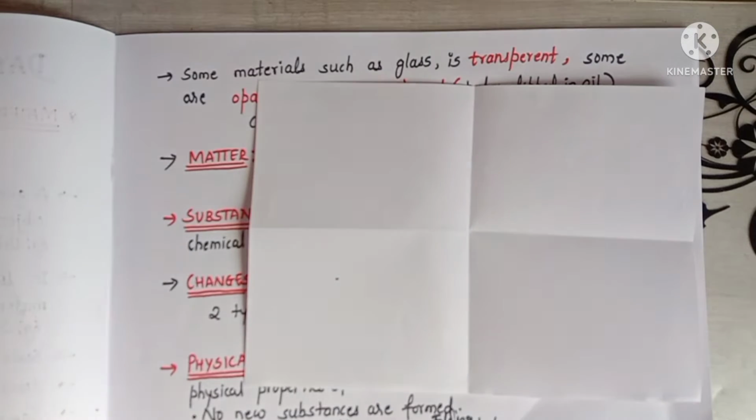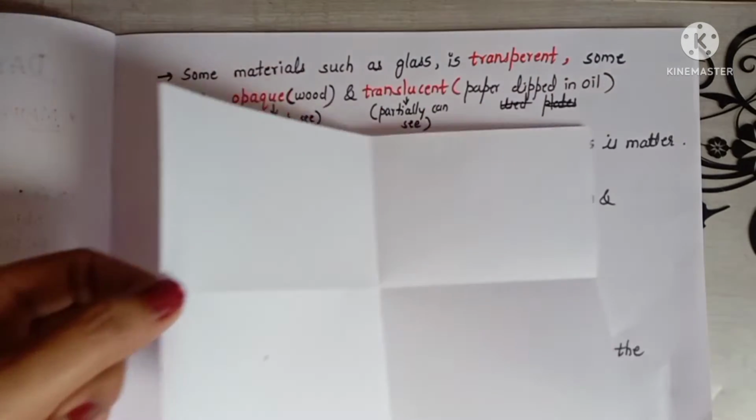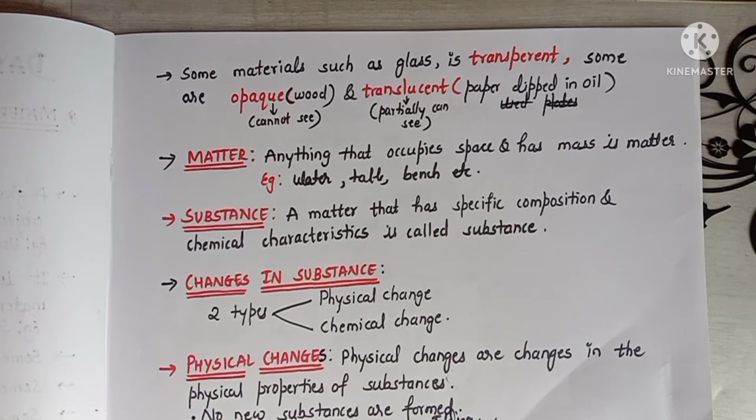So, we can say that a physical change can be a reversible process. In some cases, this physical change cannot be a reversible process. For example, breaking of a glass bottle. After breaking that, we cannot make it again a bottle. Therefore, we can say that in some cases it is an irreversible process.